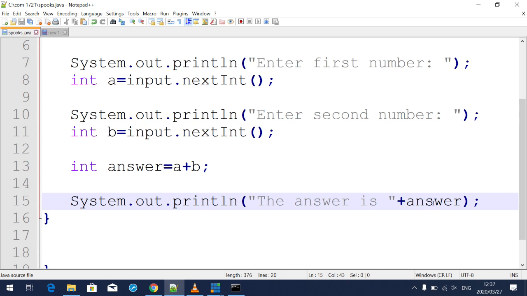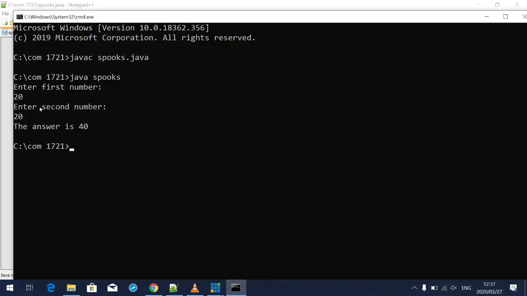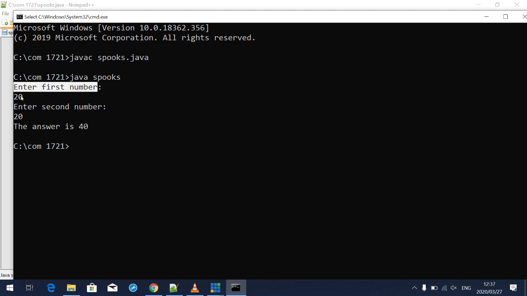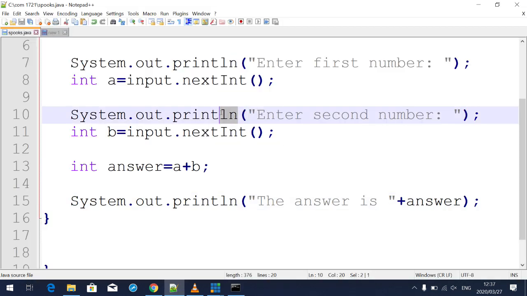But guys, before we go any further, and you go and play around with this code and try to change it, there's something very interesting that I want you to look at. When you see it is telling me to enter the first number, but I'm entering the first number below. Why don't I enter this number somewhere here, on the same line? This is because of the line part.